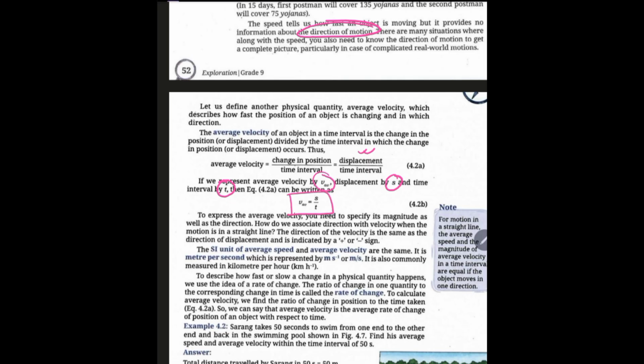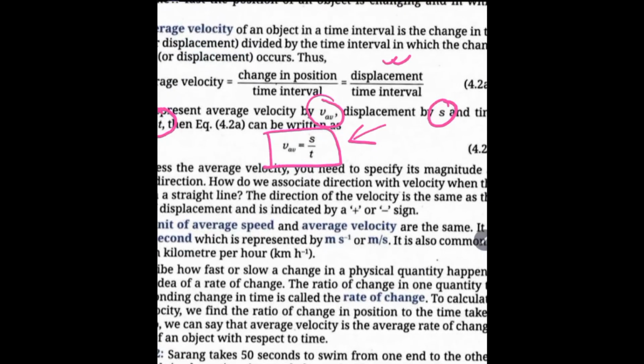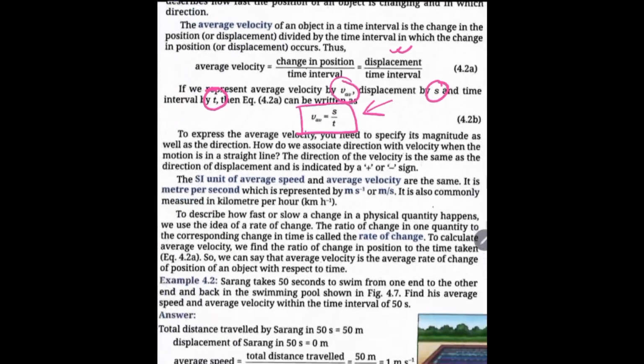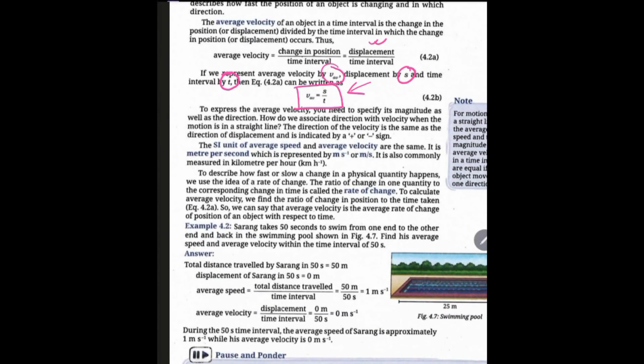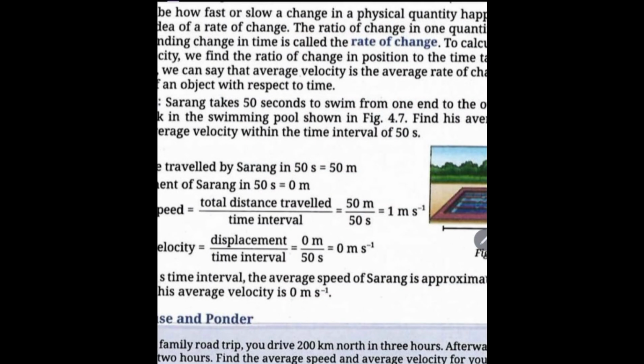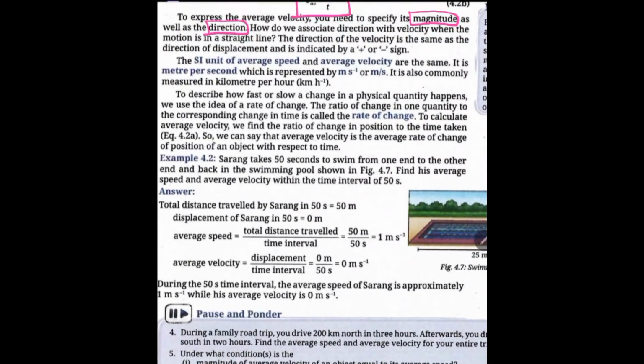Write the formulas in your copy. Put the formulas within a box such that you remember. This is something important to remember, and you need to apply it in numericals, right? To express average velocity, you need to specify its magnitude as well as the direction. So how do we associate the direction with velocity when the motion is in a straight line? It's moving in a straight line path.